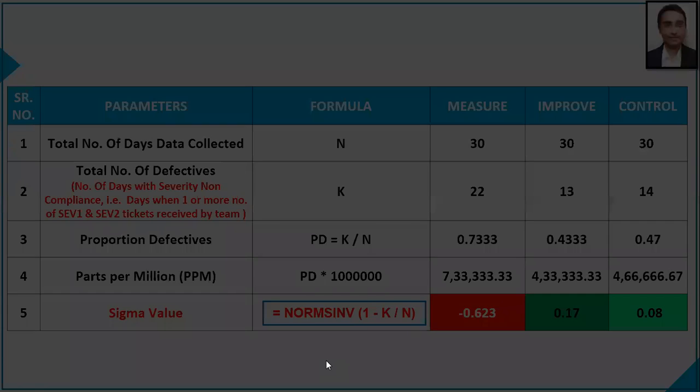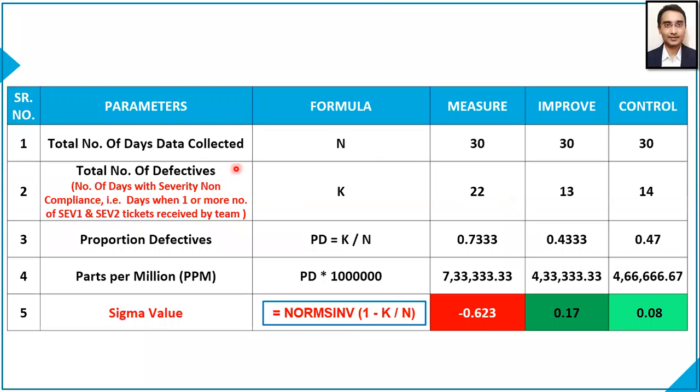Let's go to next slide. So total number of days we collected data in control phase were 30. Total number of defectives were 14. Proportion defective, which is nothing but 14 divided by 30, is 0.47. And the parts per million is 0.47 into 10 lakhs. Actually, it is 0.4666.